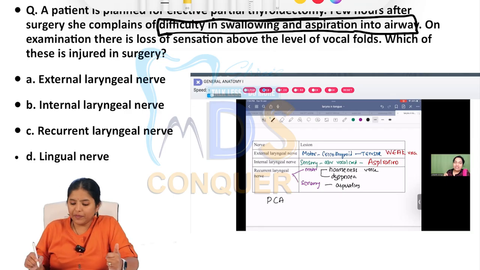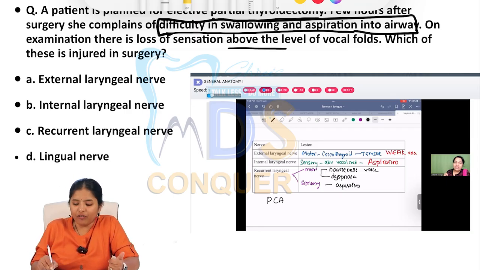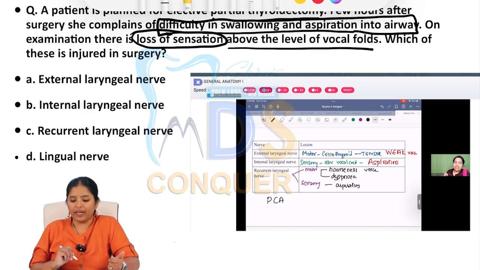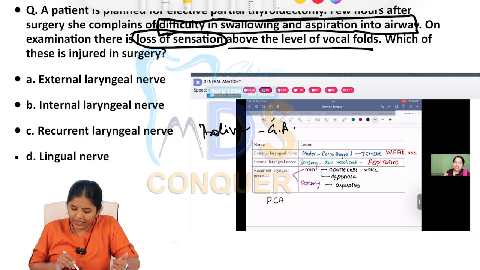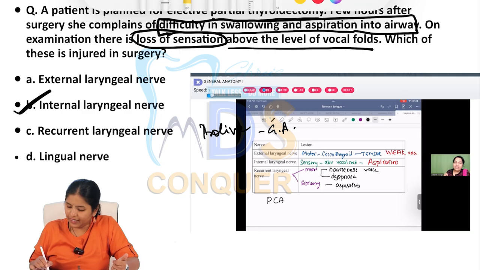Same thing here: above the level of the vocal folds there is loss of sensation. Which nerve is injured? This is the pro-life video that Raj Koila ma'am had taken for general anatomy. She is our general anatomy mentor. Internal laryngeal nerve is the answer.